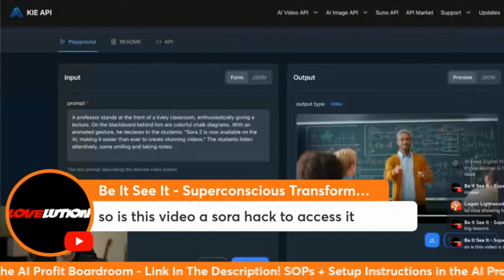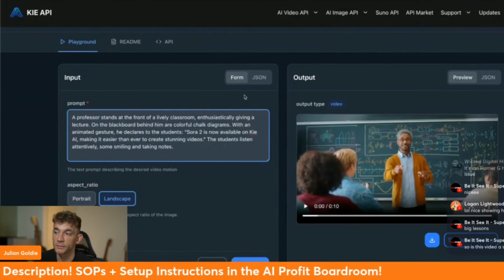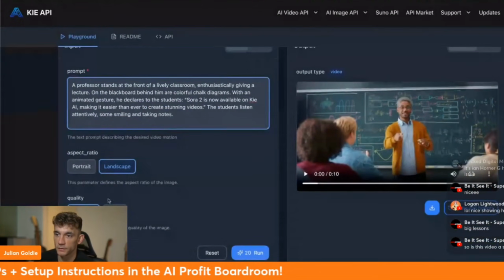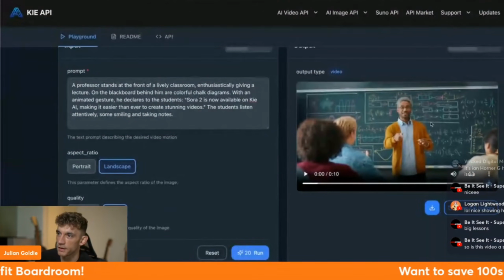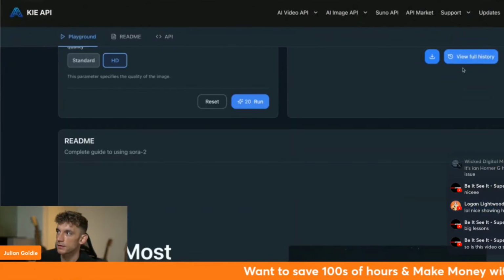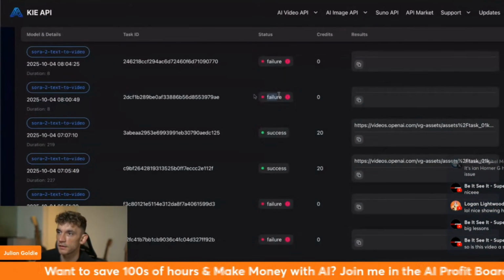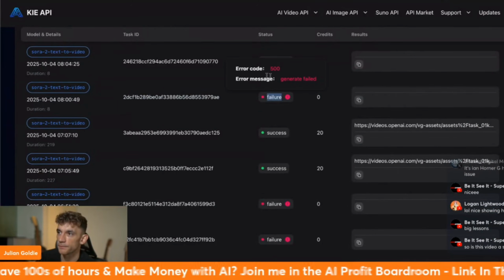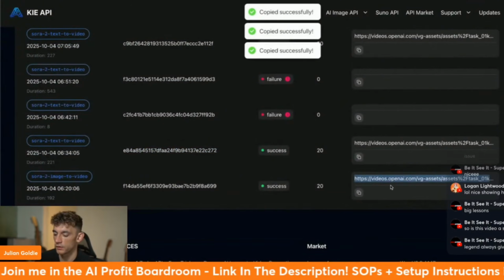BC says, so is this video a Sora hack to access it? Yeah, so you don't need to wait for an invite code to be able to access it now with this process. And you can see the video quality with standard is pretty grainy. I don't like that at all, to be honest with you. We can click on view full history and look at what we've done. You can see there's a few failures here. It's just something to be wary of, that sometimes this stuff does not work.